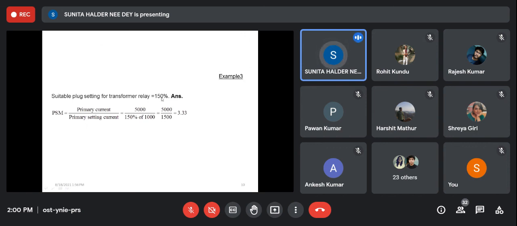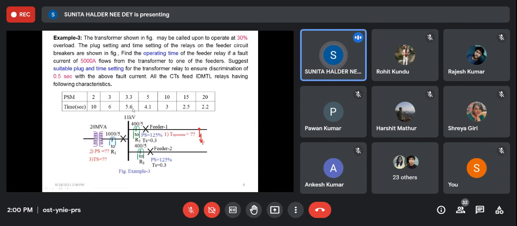Then if we set the plug setting at 150% instead of 136%, we can calculate the plug setting multiplier. It is 3.33. I am telling this faster, you calculate yourself. If PSM is 3.33, then for 3.33 the time is 5.6 second, right? But we have seen that for this feeder relay the time was 0.9.